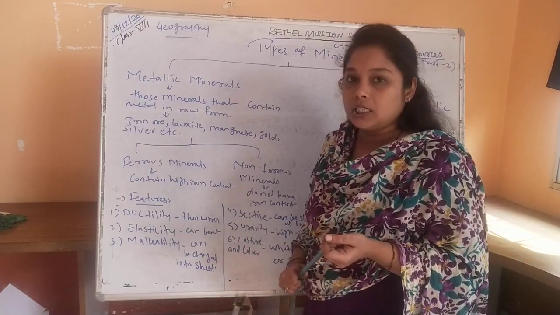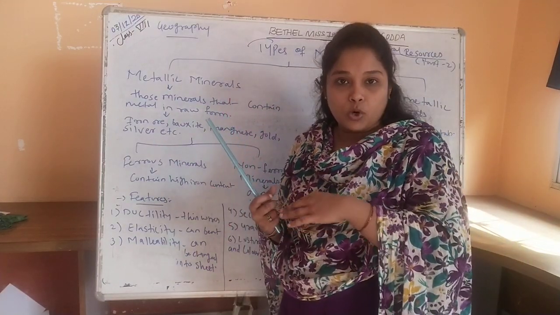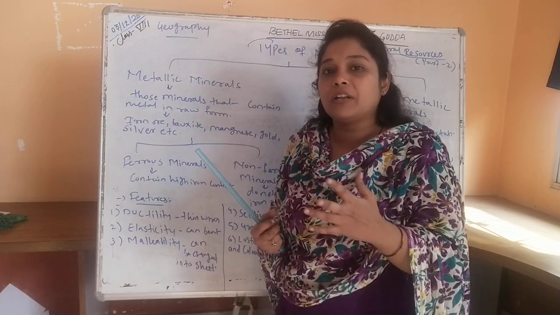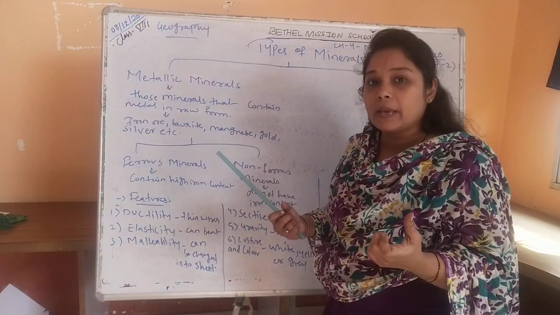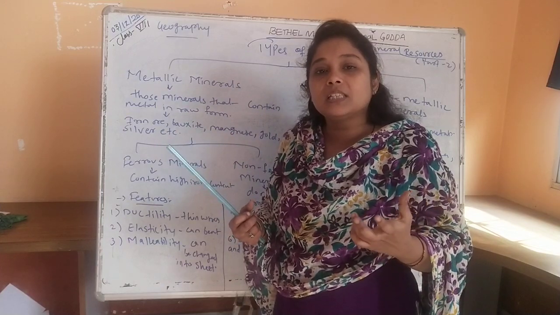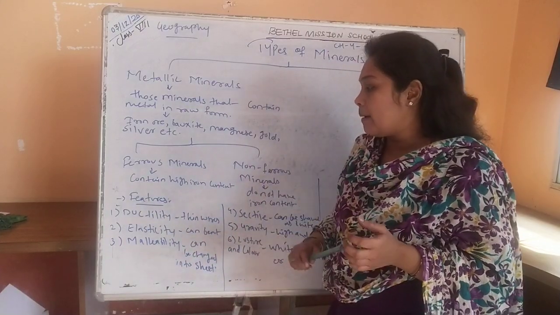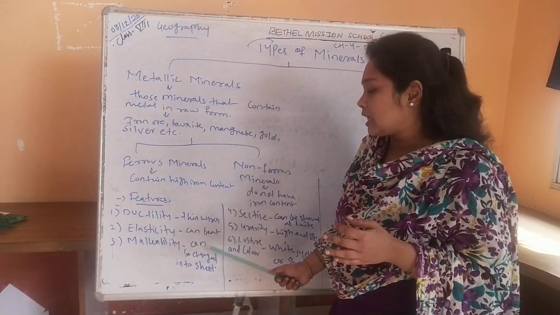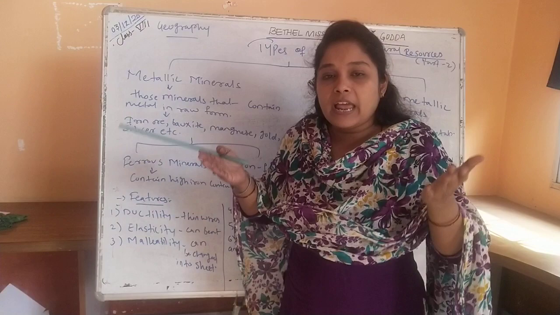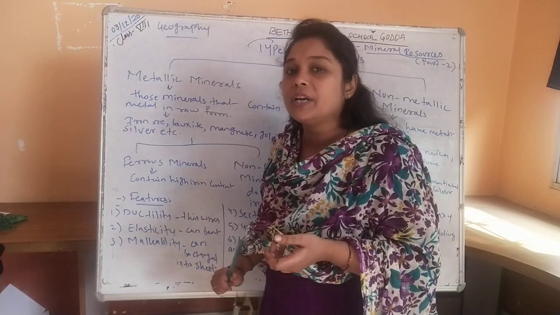Next one is elasticity. Metallic minerals are very elastic and flexible. When we want to change the shape of metallic minerals from the raw form, after melting them we can bend them and make anything out of them. Elasticity means flexibility. We can bend the metallic minerals as we want. Next one is malleability. Malleability means it can be changed into sheets, like copper sheets and iron sheets. They can be melted down and changed into sheets, which is called malleability.